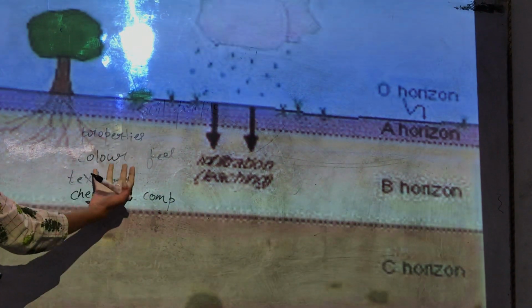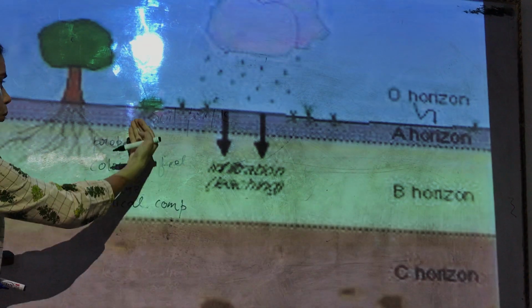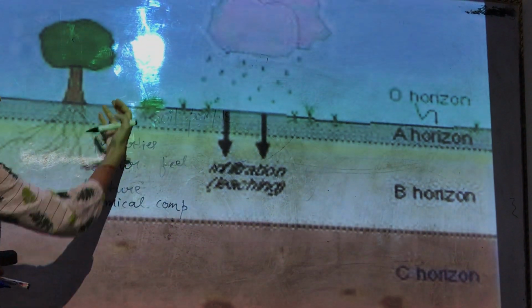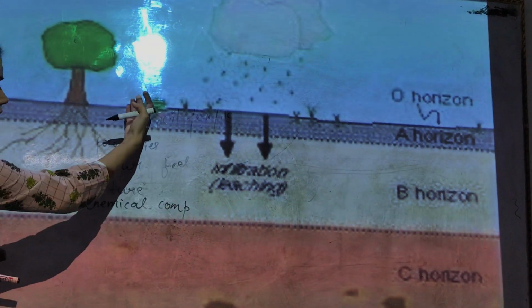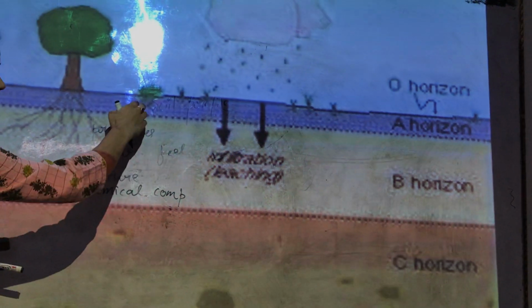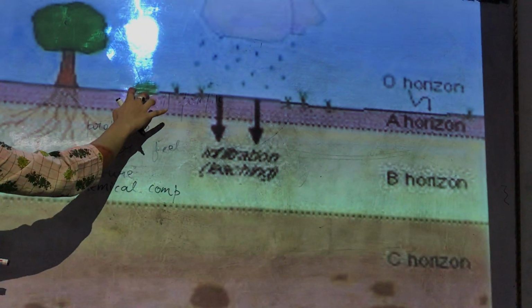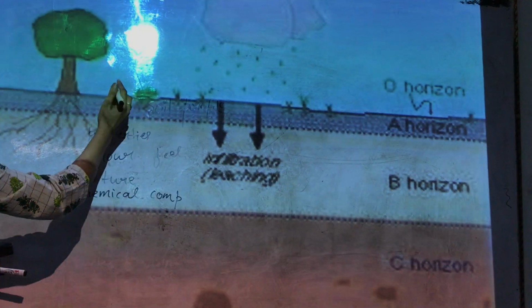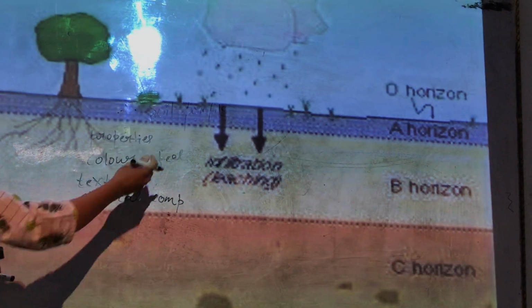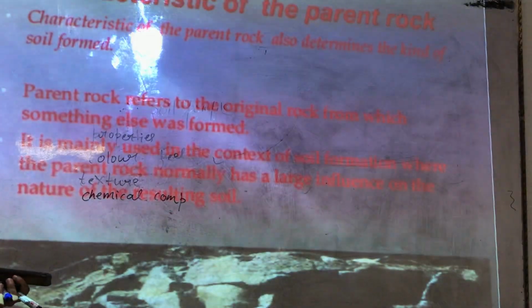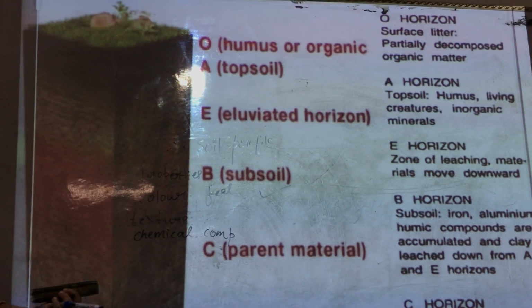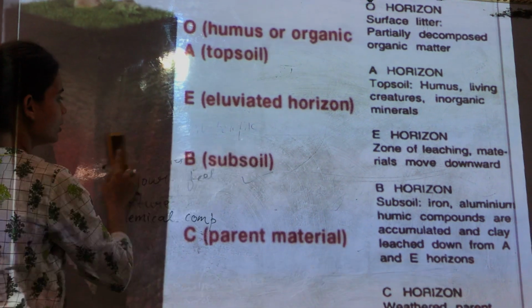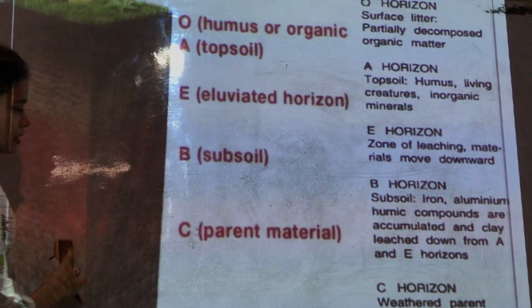As soon as you go more in depth, you will see more rocks than the soil, and the humus in the below layers of the soil is less than the humus at the top layer. For the obvious reason, because at the top layer we need to grow plants. So the humus at this layer is quite greater. So we will understand these horizons of the soil. Basically these are known as horizons.